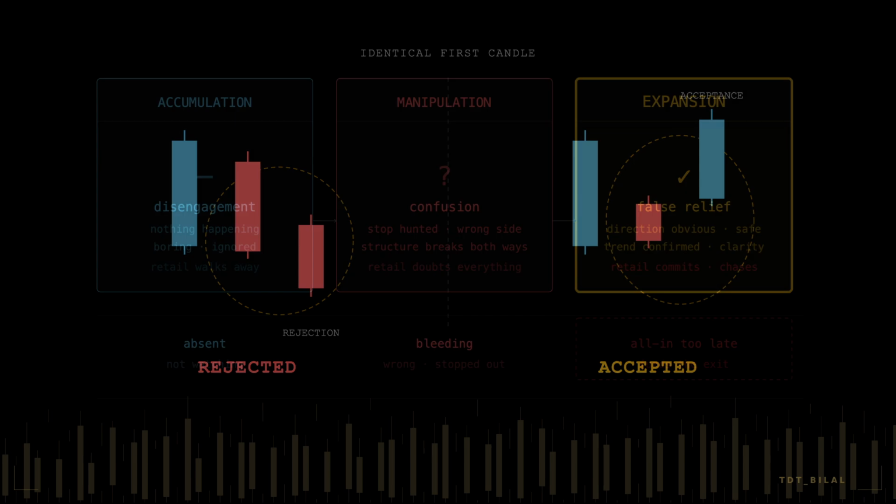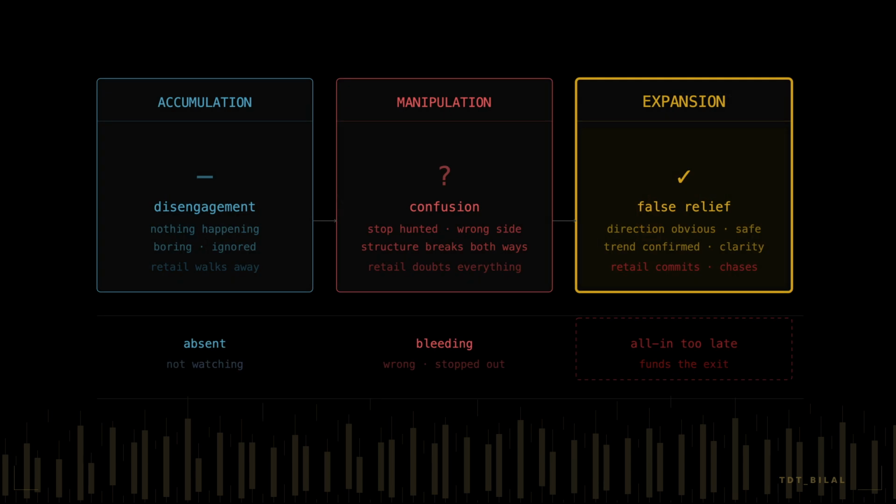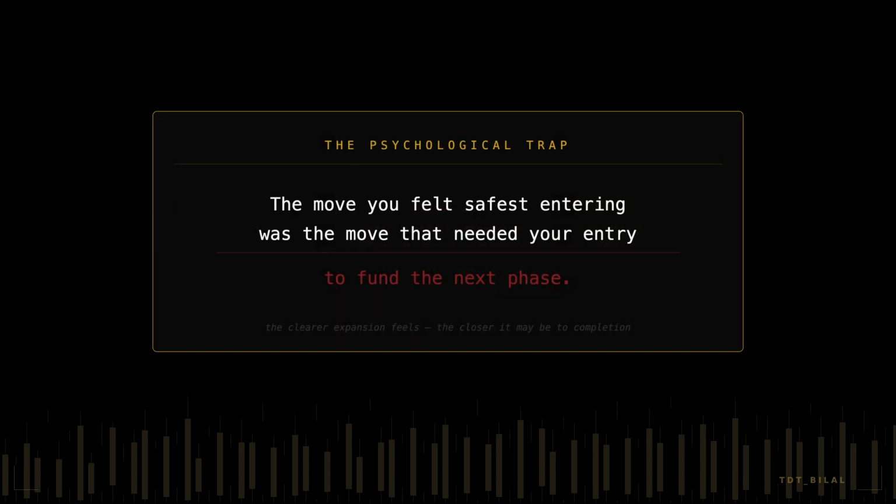And here is the psychological trap of late expansion that most traders never recognize until they have experienced it repeatedly. The clearer expansion becomes emotionally, the closer it may be to completion. Because expansion attracts participation, and as participation increases, the crowd that was absent during accumulation and confused during manipulation finally reaches consensus. They commit, they chase, they pile into the move that finally feels safe. And that concentrated late participation, that crowded emotional certainty, is often what institutions distribute their inventory into before the cycle resets. The move you felt safest entering was the move that needed your entry to fund the next phase.